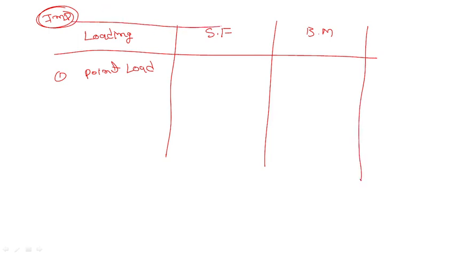The first one is point load: the shear force is constant and the bending moment is linear.